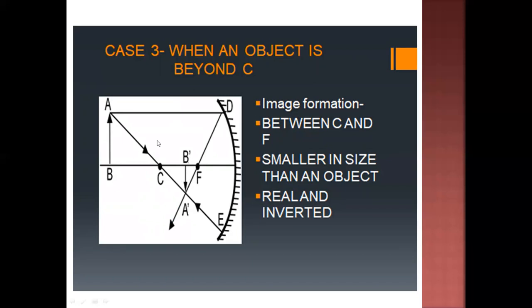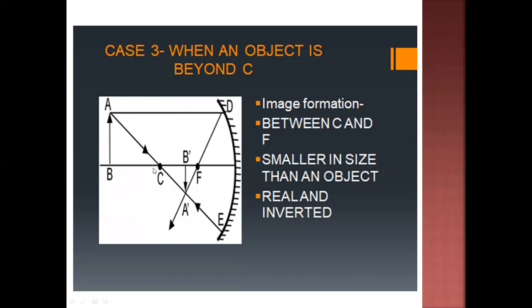In this case, when the parallel ray of light strikes at D, after reflection it passes through F. And we can take this rule also that has been discussed before: a ray of light which passes through C, undeviated, retraces its path and meets at A.